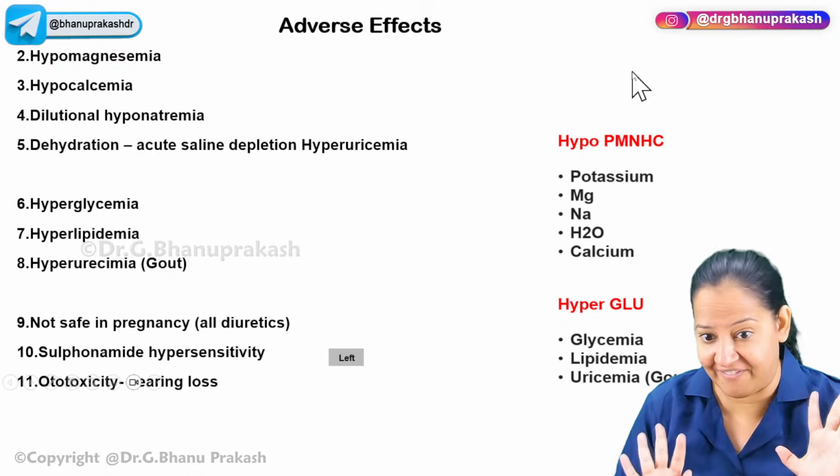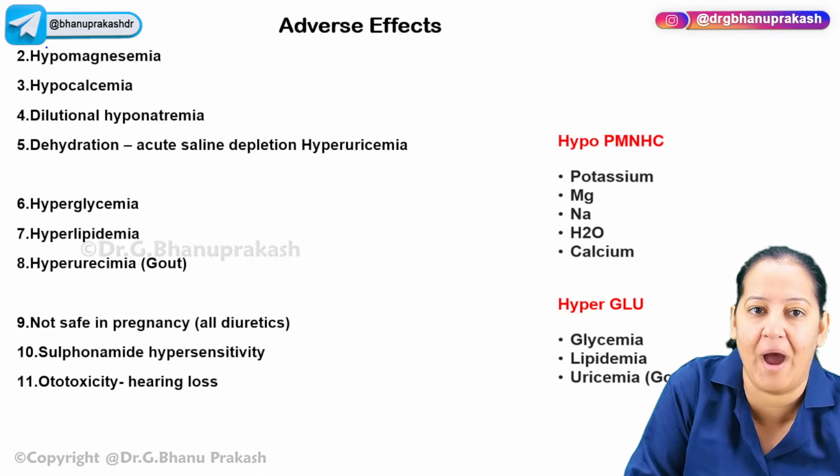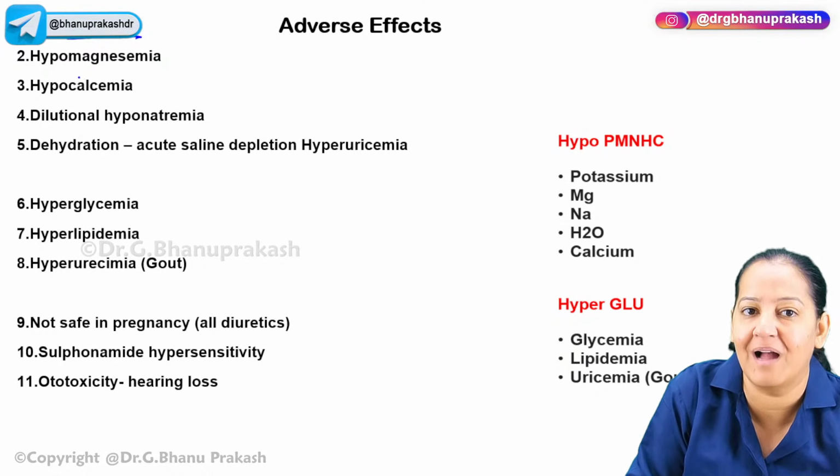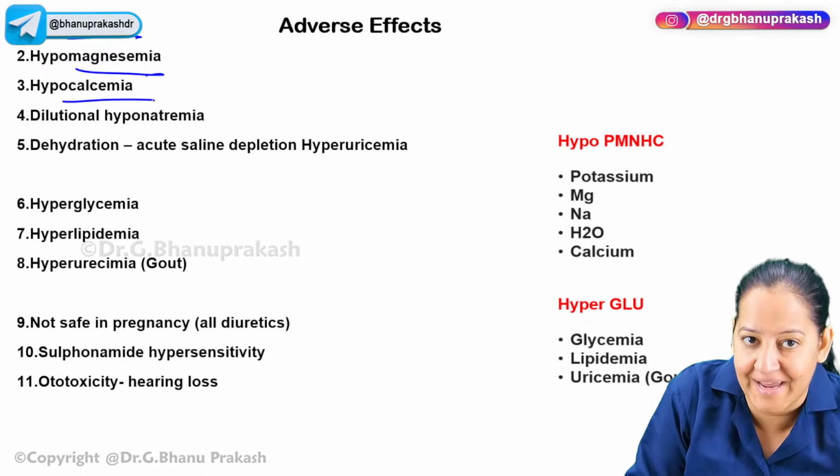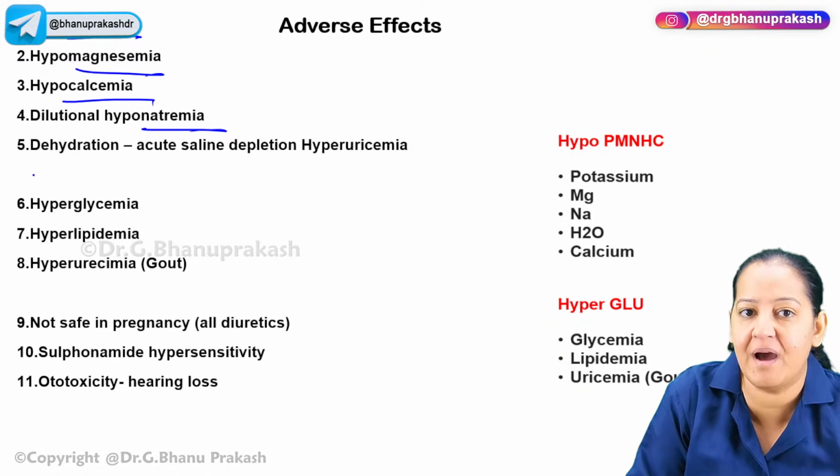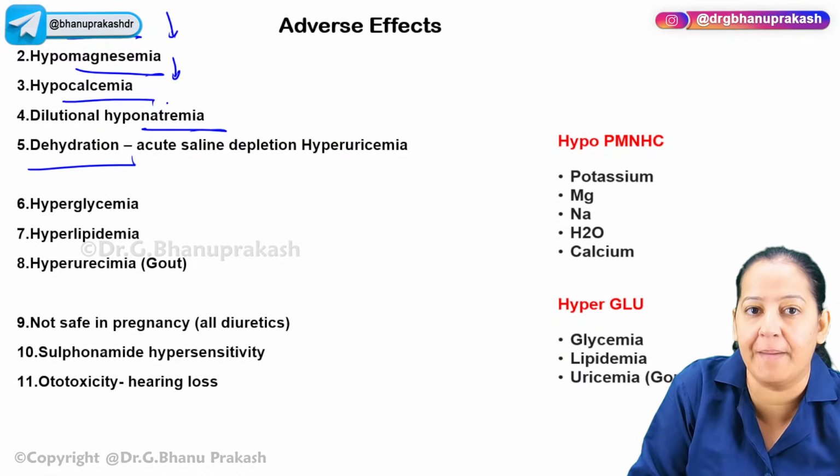Out of the 11, 5 are done. You can learn the 5 like hypokalemia, hypomagnesemia, hypocalcemia, hyponatremia, and dehydration. Hypo.